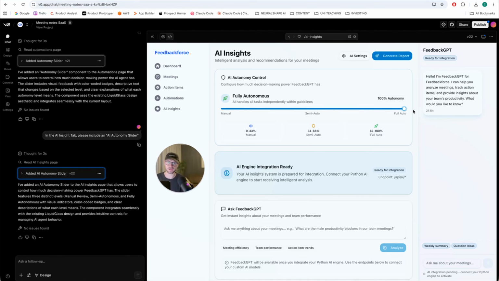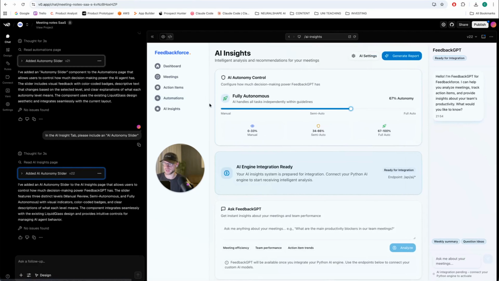A lot of automations will be triggered, a lot of automated reports, maybe a lot of actions, maybe a lot of tool calling, and maybe some other users are a little bit more on the manual side still. They still want to have control over their workflows. And maybe with an agentic slider or an AI autonomy control center like this one, you can do that. Once again, this is still responsive, which is always nice.